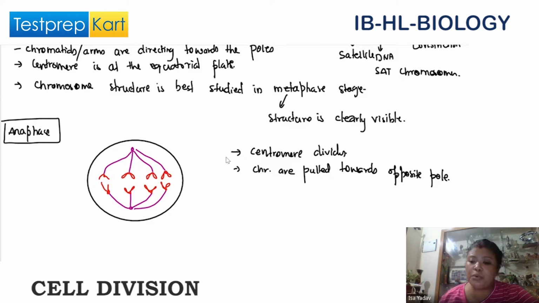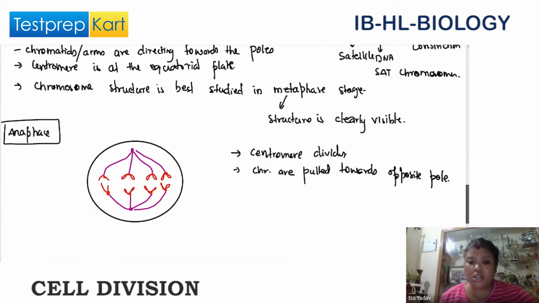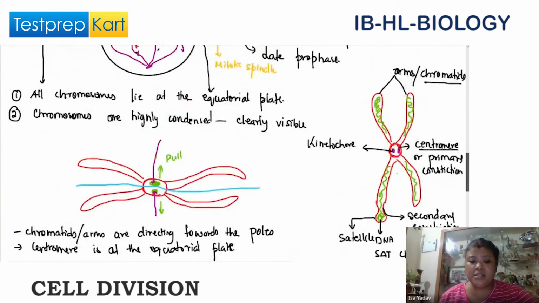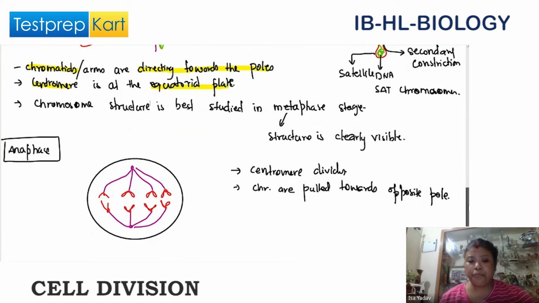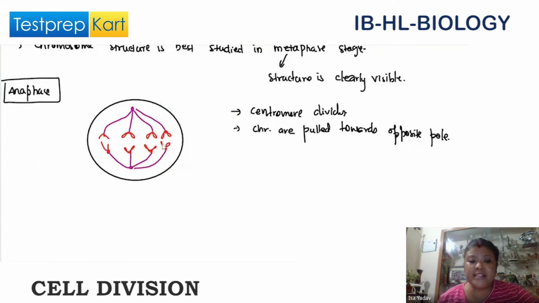Now, what is the position, Sana? Here I gave you a position: chromatids directing towards the poles, centromere towards the equatorial plate. Now look at this. It's exactly the opposite of what is happening. See, the arms are facing towards the equatorial plate, whereas the centromere is facing towards the pole.